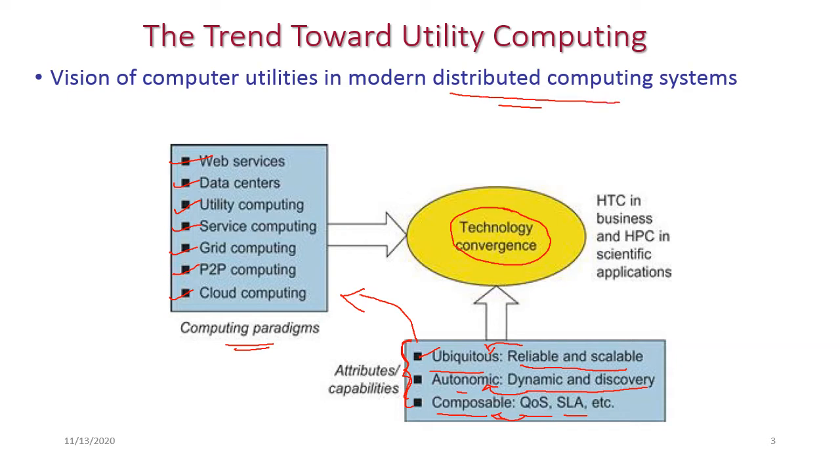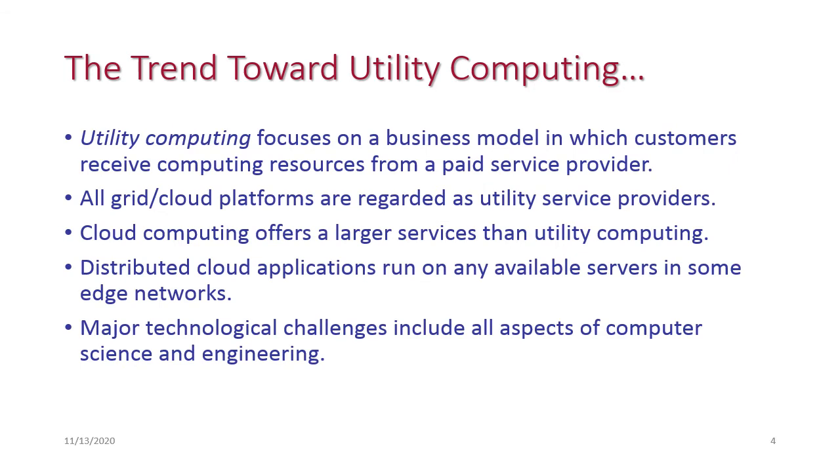To implement these distributed computing systems, we should have HTC systems and HPC systems, that is high throughput computing and high performance computing. High throughput computing is implemented in business processes, and HPC systems are used in scientific applications. Utility computing is mainly focused on business models. All the business related services will be provided by utility computing.